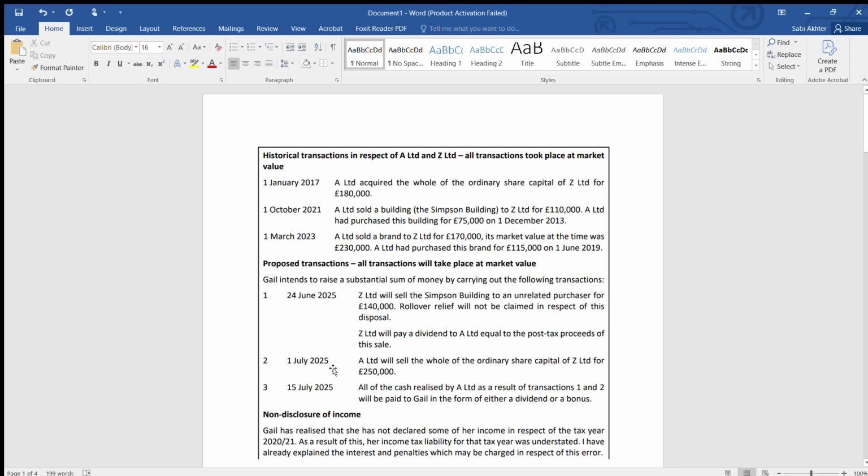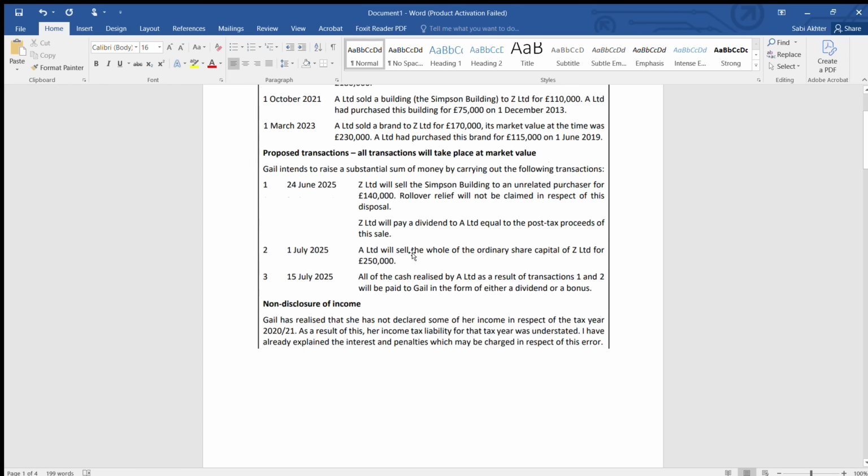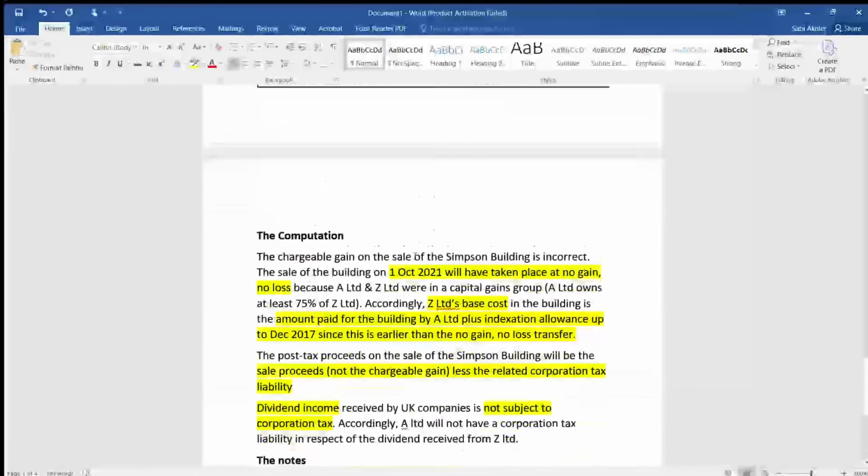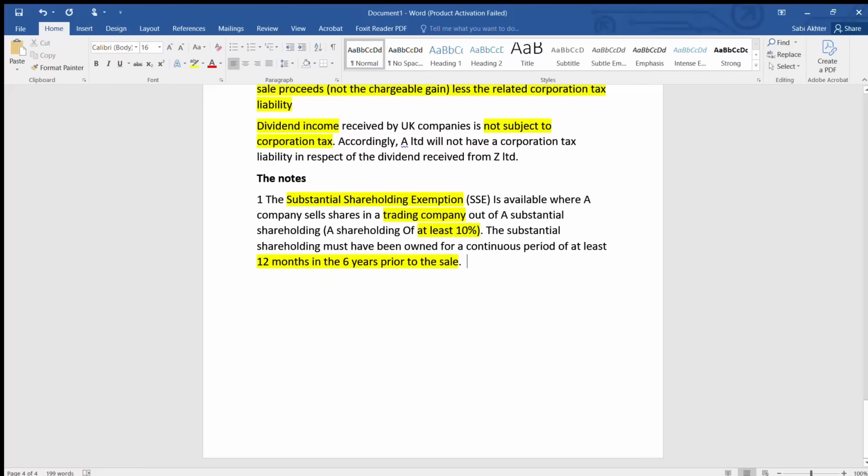So yes, in the 6 years, if you see the previous 6 years, from 1st Jan 2017 to 1st July 2025, it's more than 6 years. And they have been owning it continuously for 12 months. And it's a trading company also. They have mentioned here in the beginning that it's a trading company. And since they have acquired more than 10%, it's a substantial shareholding that they're disposing now. So in this case, you have to write accordingly. The SSC will be available on the sale.